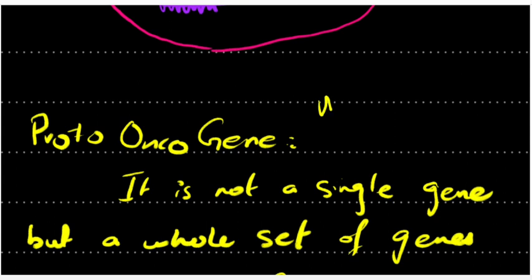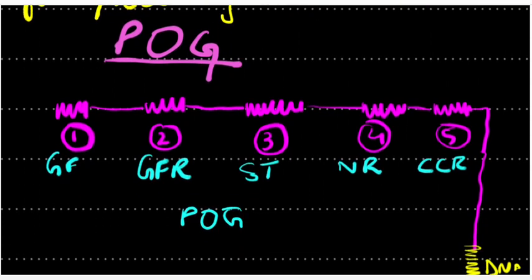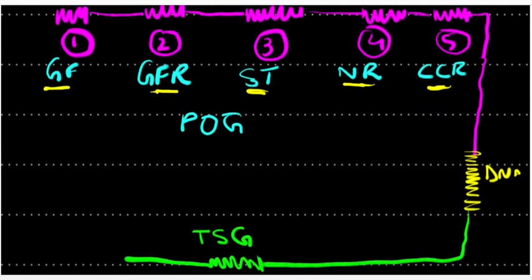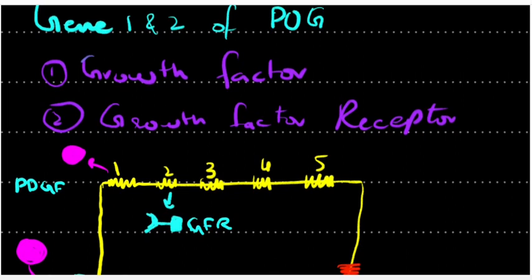Now, the proto gene is not one simple gene producing many cells. It is basically a set of 5 genes altogether. Number 1 gene of the proto gene is the growth factor. Number 2 is the growth factor receptor. Number 3 is signal transducer. Number 4 is nuclear receptor. Number 5 is cell cycle regulators. So it means that the first and the second gene are the growth factor and the growth factor receptor.